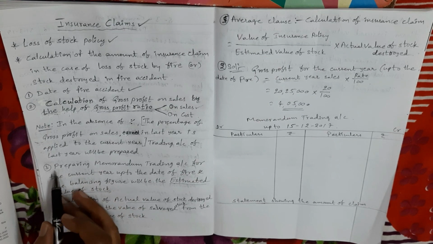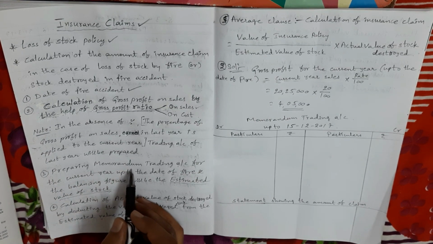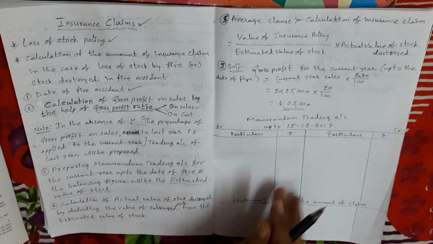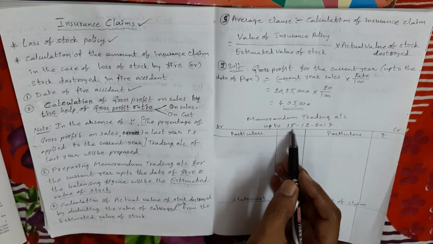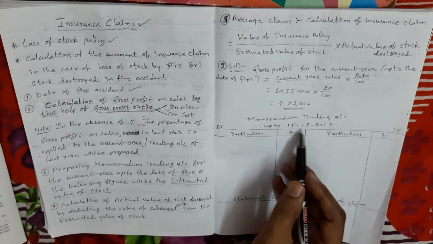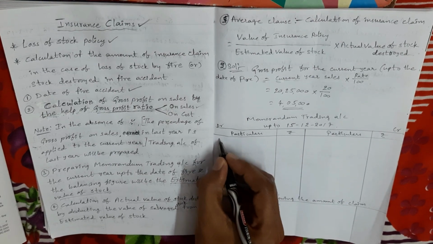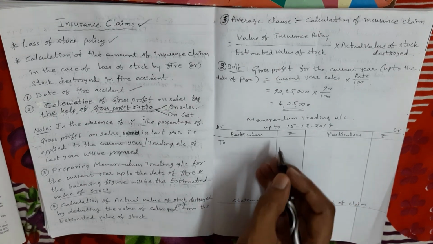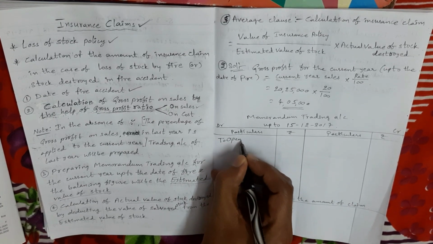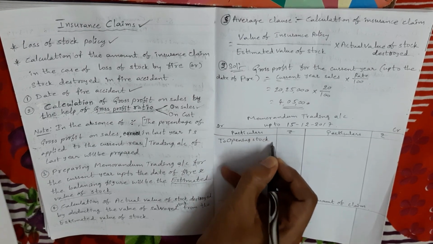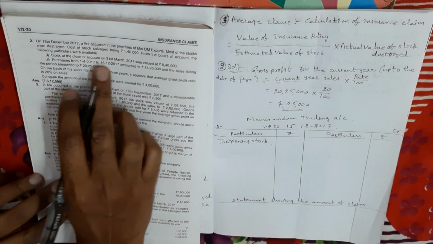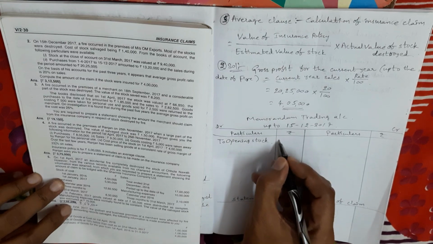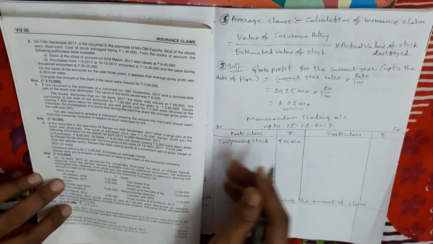Now third step. In the third step, preparation of memorandum trading account for the current year up to the date of fire accident. I already prepared the memorandum trading account up to the fire accident date, that is December 15, 2017. What are the items we take in trading account? I hope all of you know. First we take opening stock, debit side. Opening stock means last year closing stock only; we take it as current year opening stock. The last year closing stock amount given is 9,40,000. I am taking that amount as the current year opening stock.